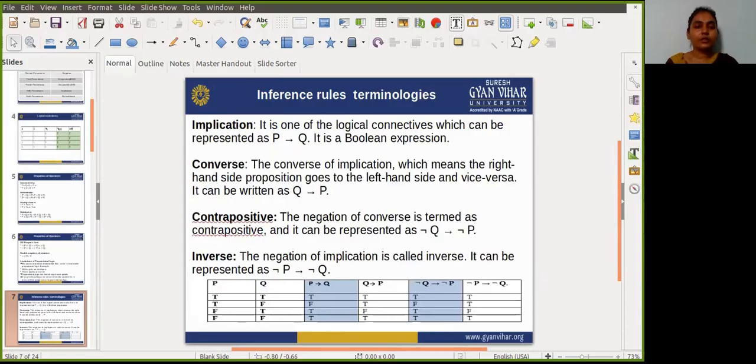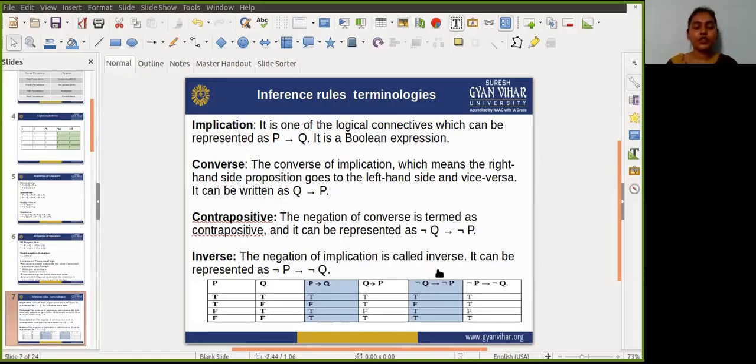Our next topic is inference rule terminology. Firstly, understand what is an inference rule, and after that we will learn about the terminology. So first, what is inference?